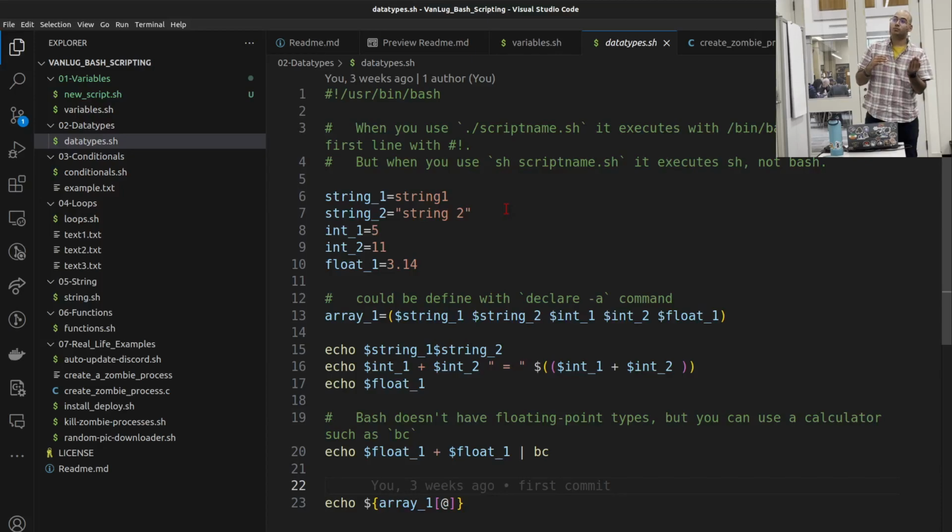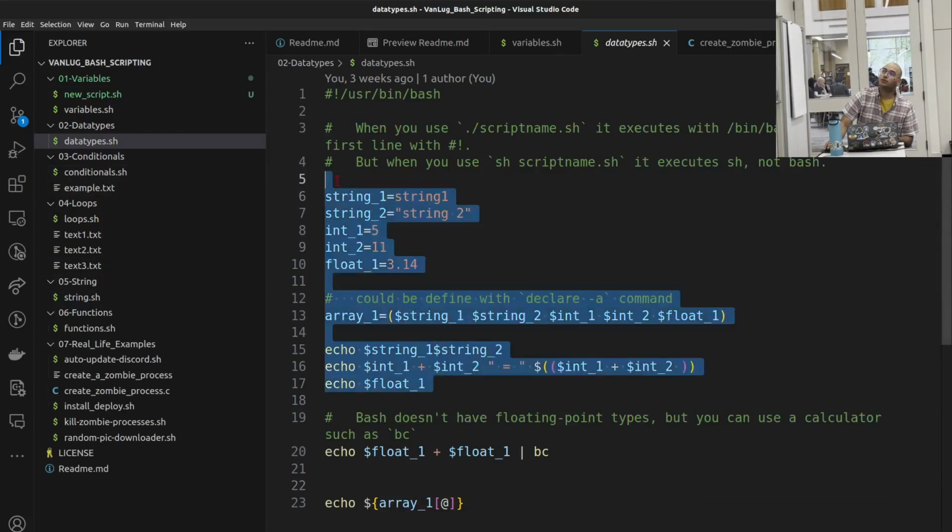Then we want to echo, this is the double parentheses by the way, int1 plus int2, then equal, string, and then the double parentheses that you had a question for. We want to put them together here and just see what happens, like trial and error. And we also want to echo the float1 that we defined there. It's just 3.14.